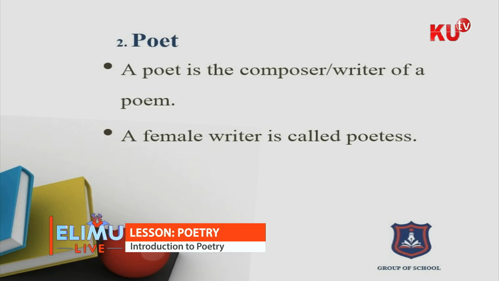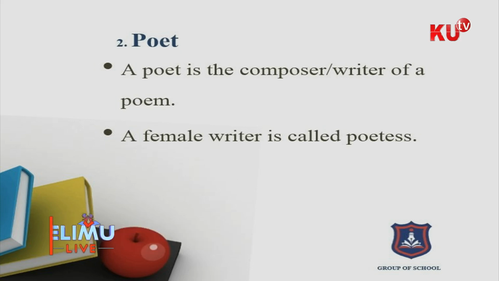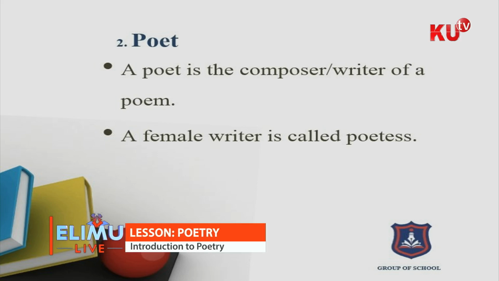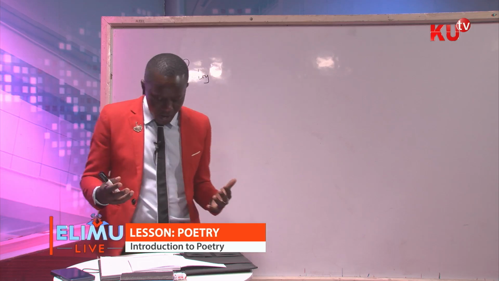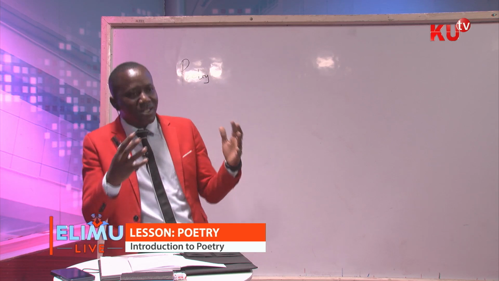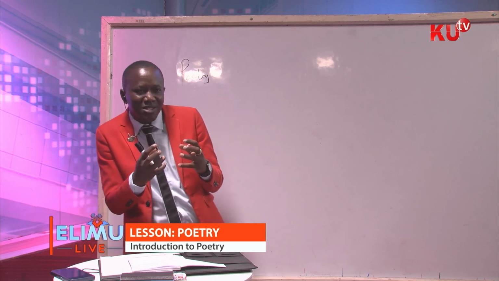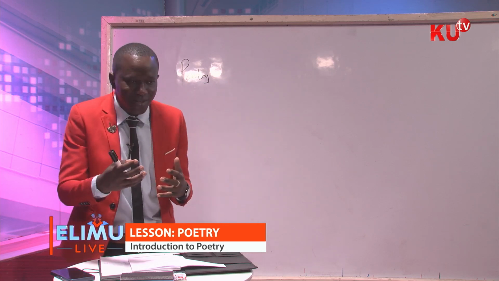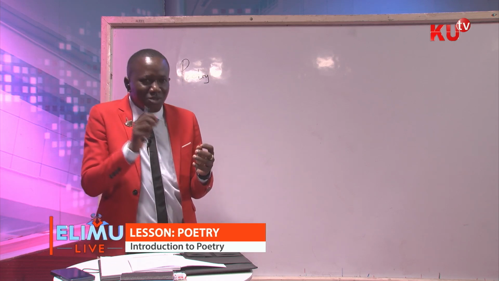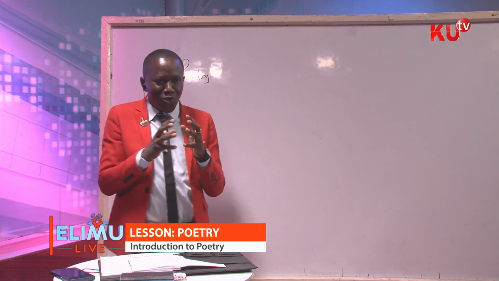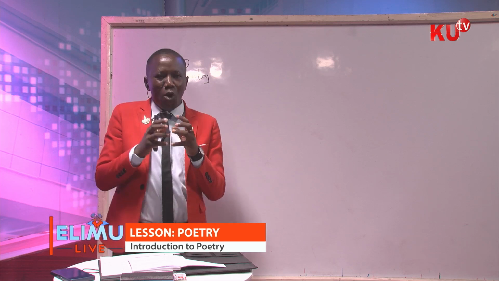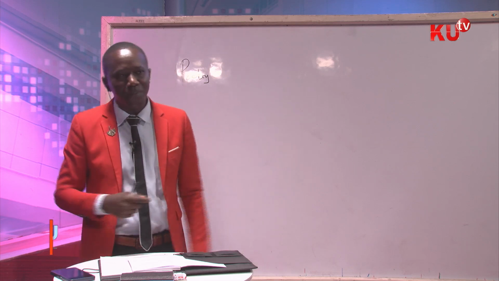And after understanding who a poet is, now you need to understand that a poet is different from a persona. So who is a persona in poetry? A persona is this character that is being created by a poet. So as the poet is writing a poem, he is creating a persona. And the persona now becomes the speaker in a poem.